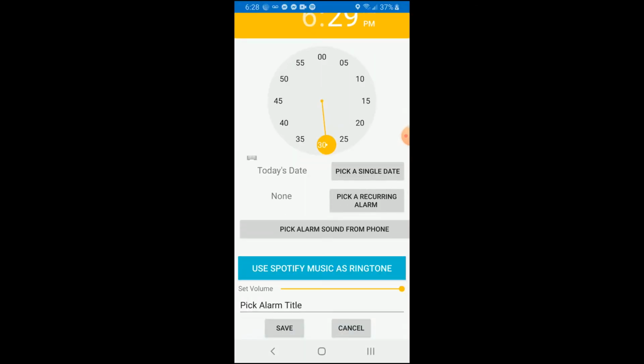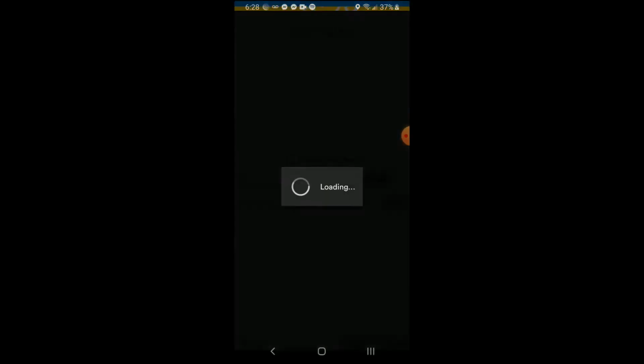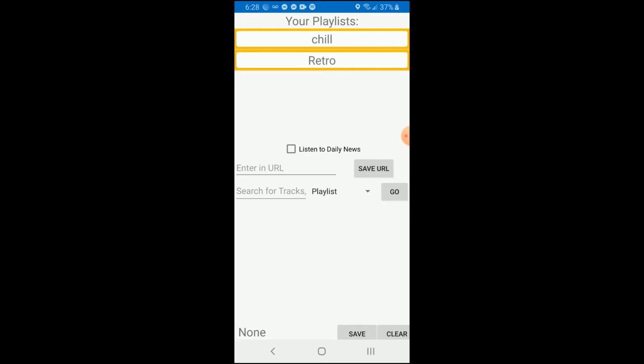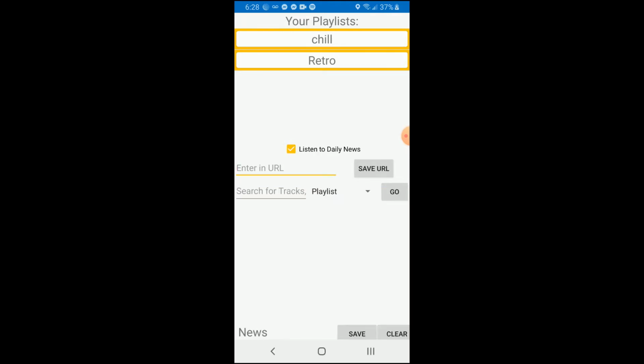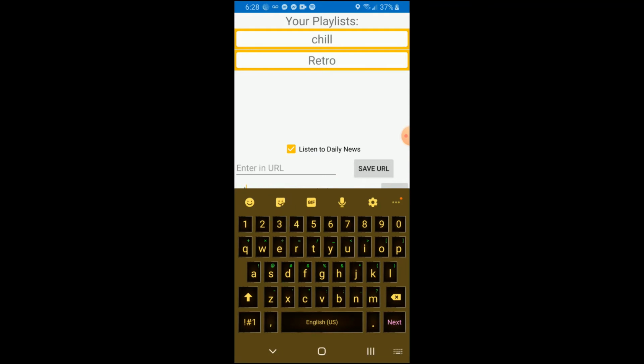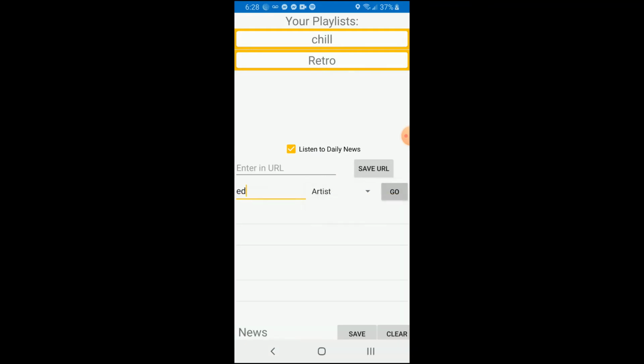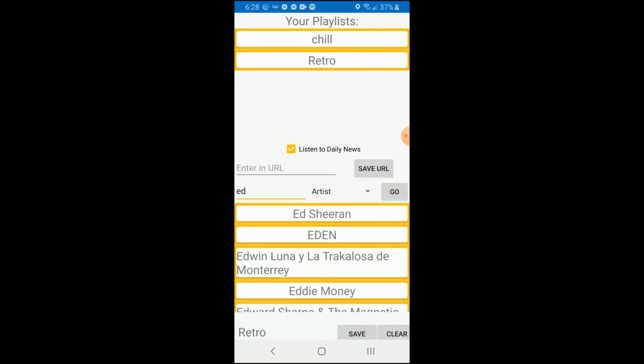I can also pick a ringtone from my phone, but the main focus of this app is being able to use Spotify Music as a ringtone. So it signs me into my Spotify account, and these are the playlists I have. These are my own personal playlists. I could also listen to daily news, or I could post a URL of a podcast I want to listen to. I could also search for an artist, playlist, or track. So over here, say I got Ed Sheeran, but let's just listen to my playlist for now.